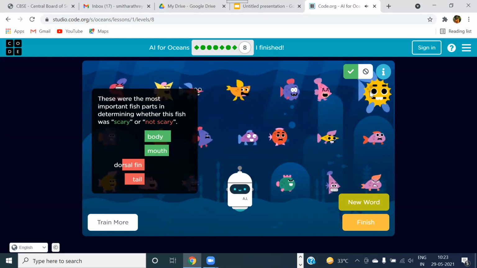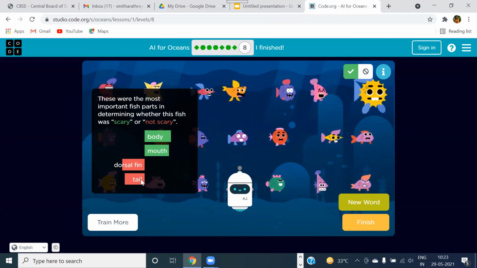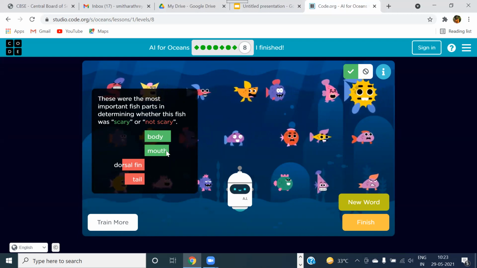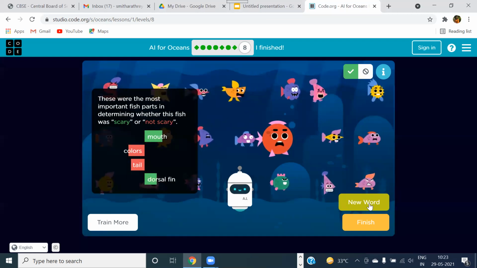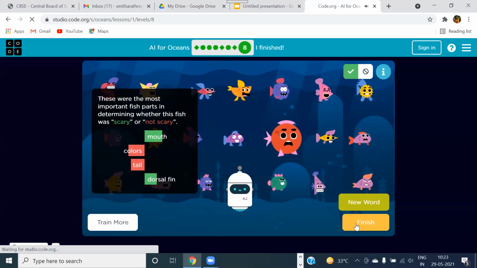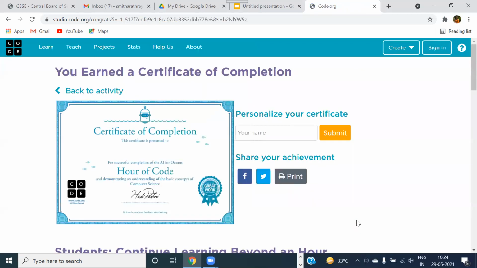Suppose if I go for this fish, here it was body and mouth, dorsal fin and tail. Not scary, these things, and scary was these things. So like this, you can know. If I want to train with a new word, I can click on new word or I can click on finish to see what happens now. See, now I have finished. I have earned a certificate. Like this, you can also earn a certificate for yourself as teachers, as well as you can give this assignment to your students for successful completion of this AI for Oceans. You just have to type your name and click on submit, and you're going to get the certificate.